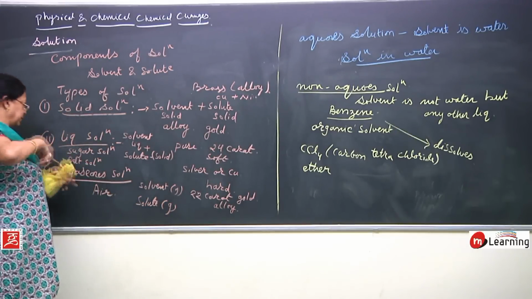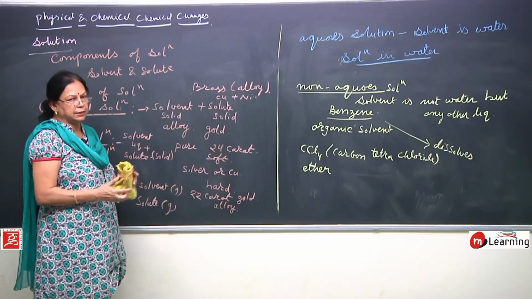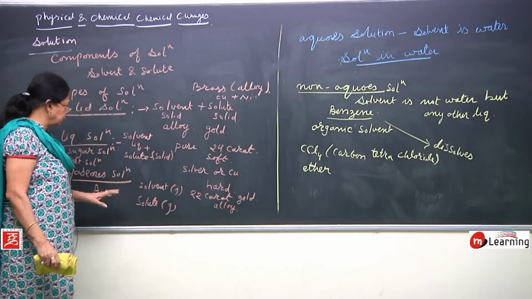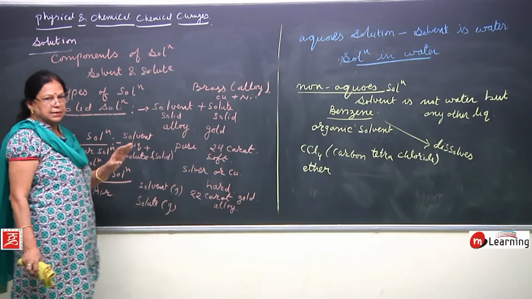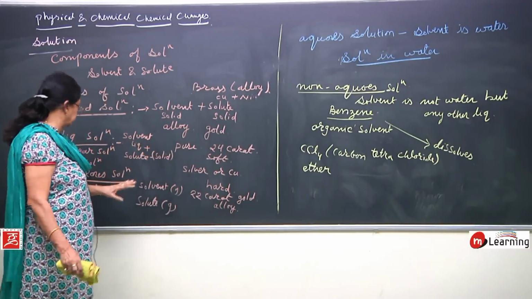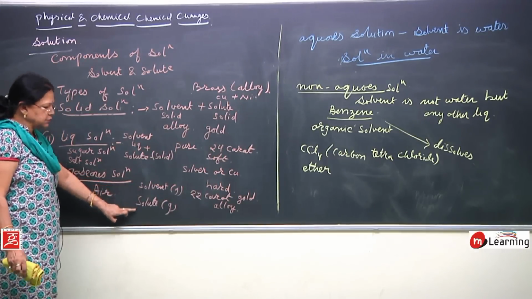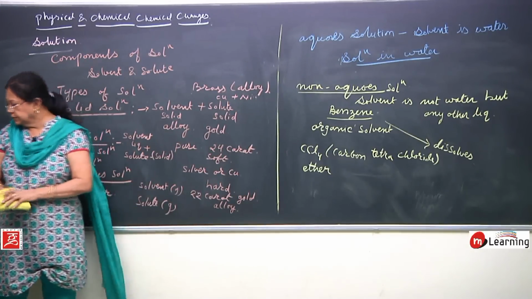Air is a mixture of so many gases: hydrogen, oxygen, nitrogen, carbon dioxide, and dust particles, which are of course solid. So, it is a gaseous solution, solvent is also gas, solute is also gas. So, this is the example.